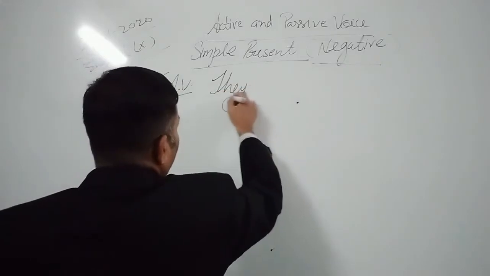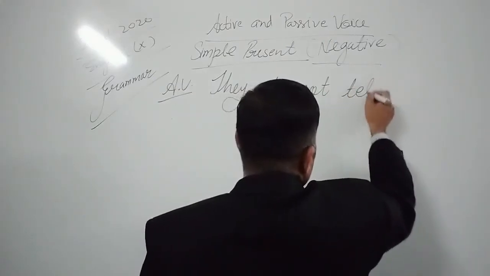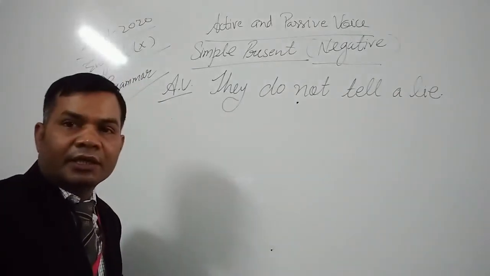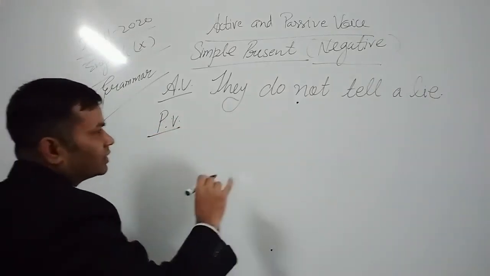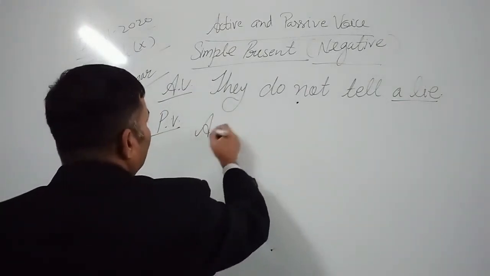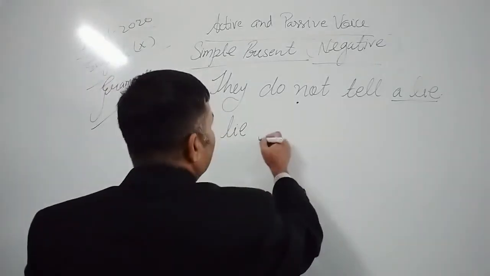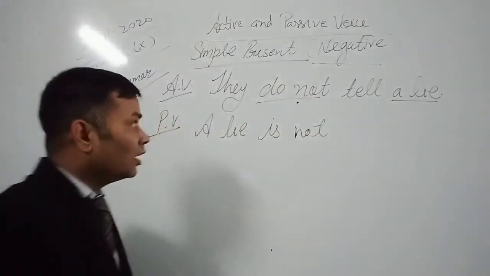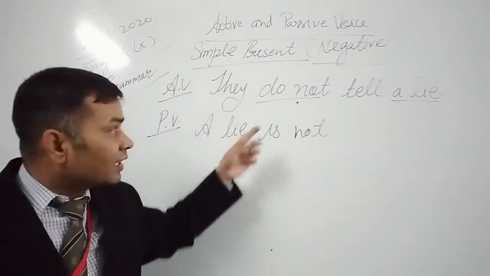They do not tell a lie. They do not tell a lie. Let us convert it into passive voice. So what is the object? A lie is the object here. A lie is singular. So that is why we are going to write here is not. Don't follow this plural verb, because it is followed by they, and they is plural in active voice. So that is why do not here.